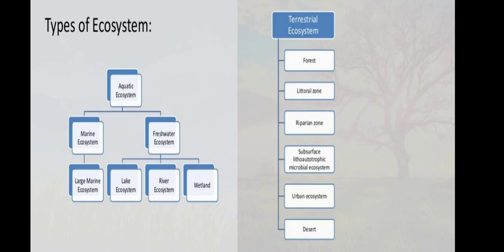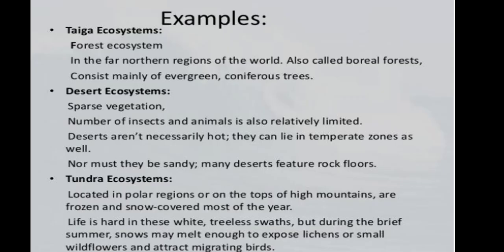Then types of ecosystem. We study the actual types of ecosystem. First one is the aquatic ecosystem. Then aquatic ecosystem is divided into two types: marine ecosystem and freshwater ecosystem. And again, marine ecosystem is a large marine ecosystem, and freshwater ecosystem includes three types: lake ecosystem, river ecosystem, and wetland ecosystem. And then terrestrial ecosystem is again divided into six types: forest, littoral zone, riparian zone, subsurface, urban ecosystem, and desert ecosystem. We see these ecosystems one by one.